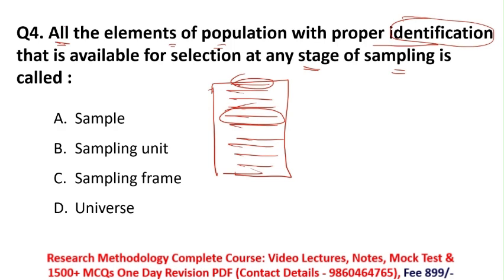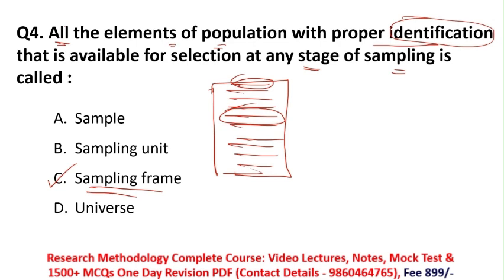So this process is called sampling frame, or you can say this is the definition of sampling frame. So what is sampling frame? You have some list, or you made some list, in which the population members' names, their identification, their address you mention properly. And you select samples directly from this list. So this is known as sampling frame.